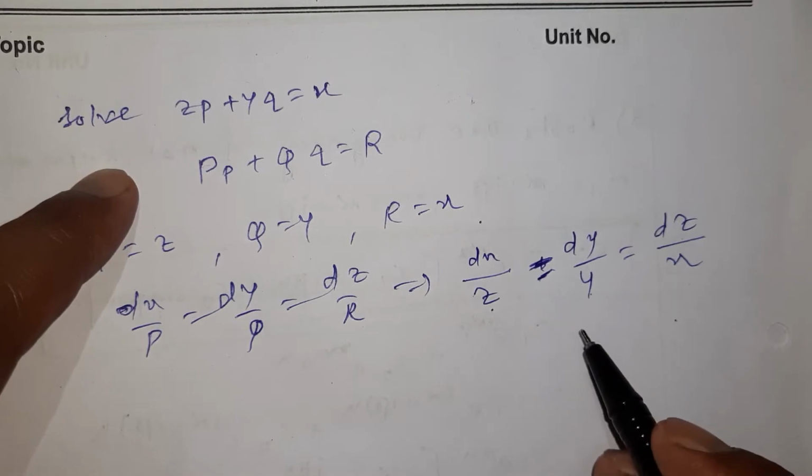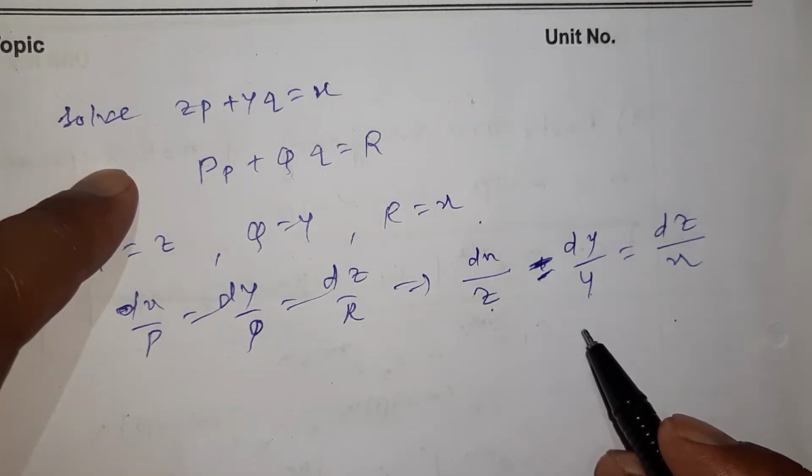Right? Now try to use the grouping method first. Always try to use the grouping method first.